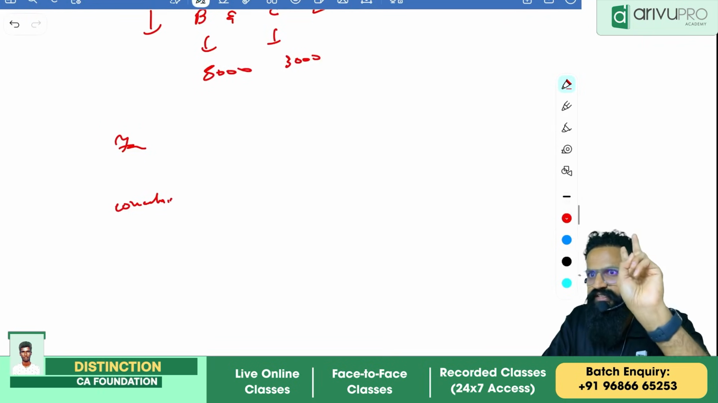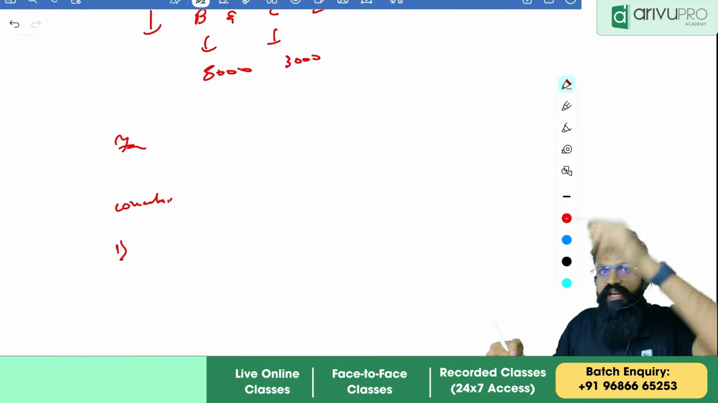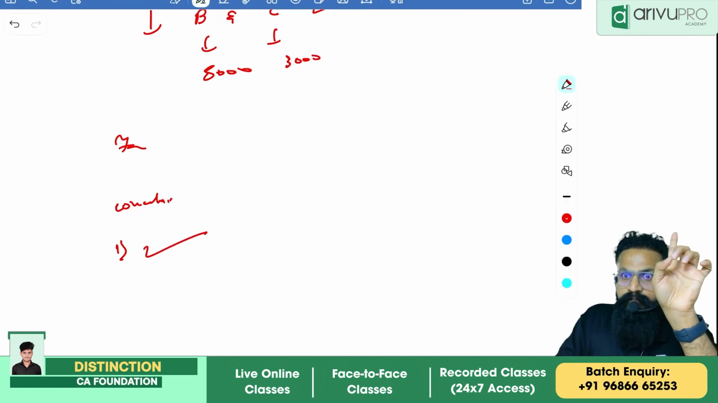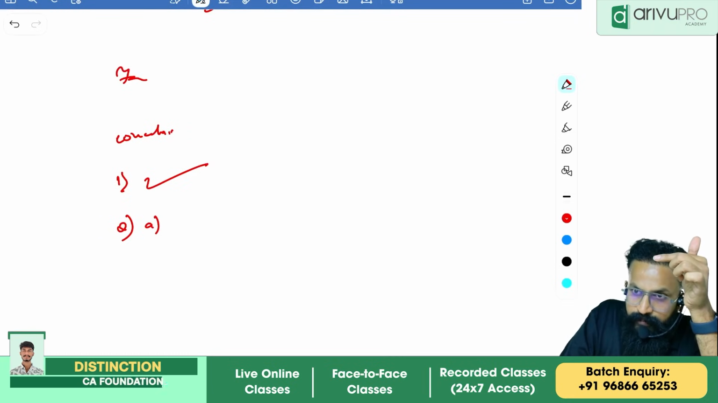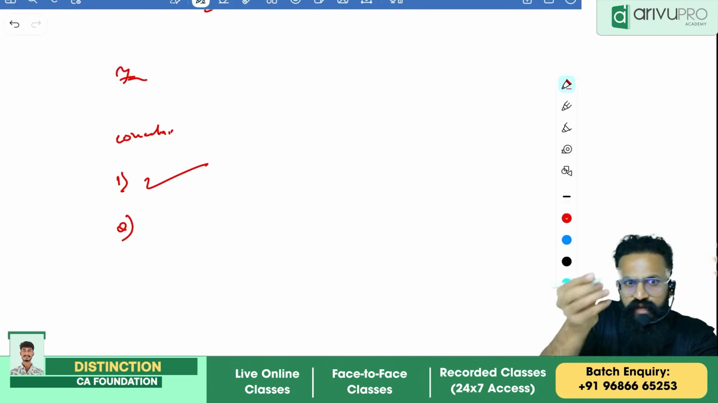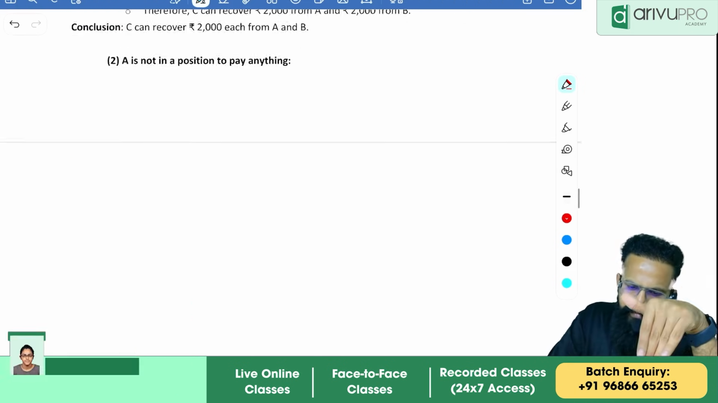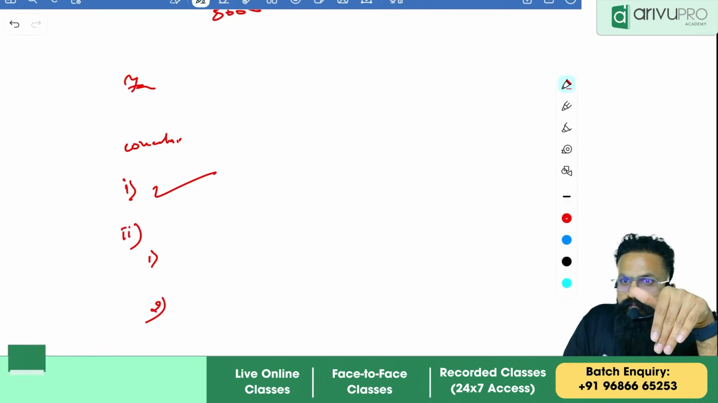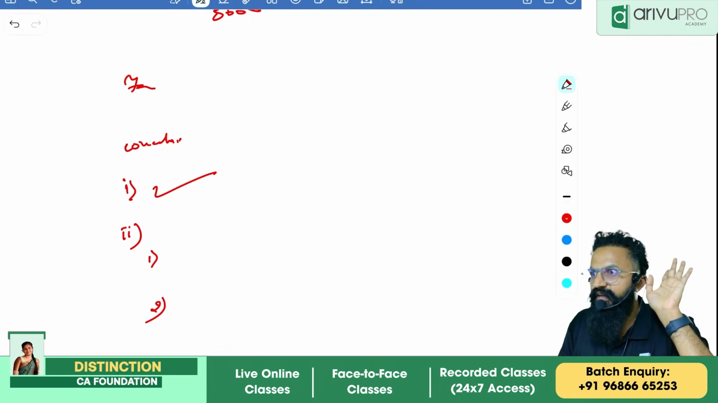Now there are 2 questions, right? I'll write conclusion number 1. And in this conclusion number 1, I'll write referring to the provisions: yes, this is what he can do. He can compel. Next, conclusion number 2. Now there are 2 in that. I'll write 2A, or if they have given you any specific numbering in the question, you also write it that way only. And then it will be 2. This is how you need to present your conclusion also. This is one way of presenting.